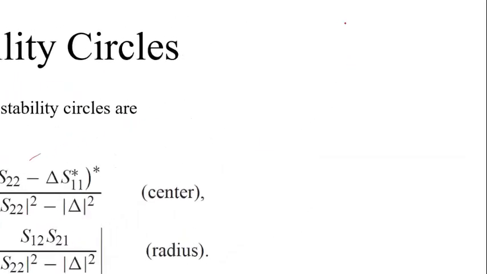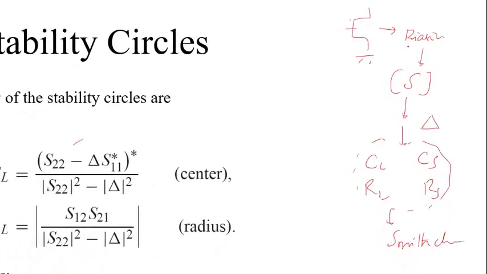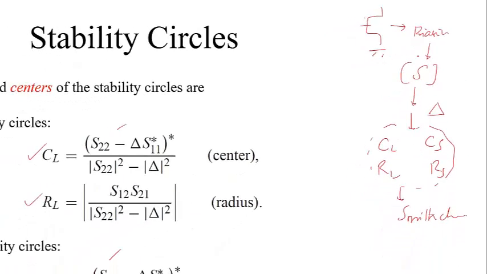So once the transistor is built, by biasing, we will get the S parameters. Once the S parameters are calculated, we have to calculate the determinant of that, delta. From this, we have to calculate CL, RL, CS, RS. So this circle we have to draw in the Smith chart. Most probably from the exam perspective, the S parameters will be given. So from this you have to start and draw the circles in the Smith chart.